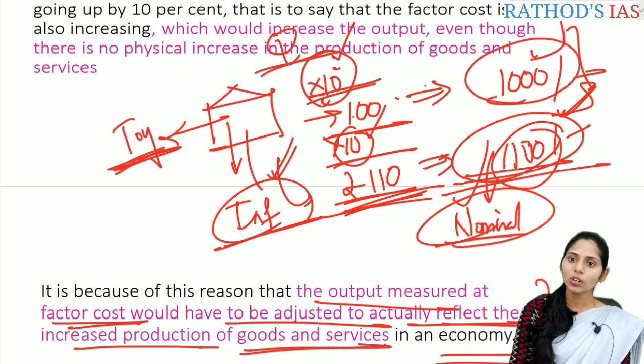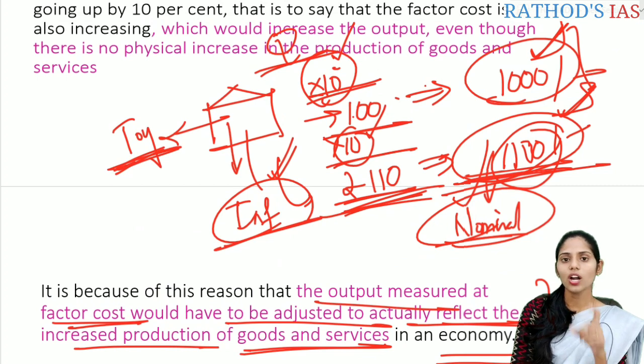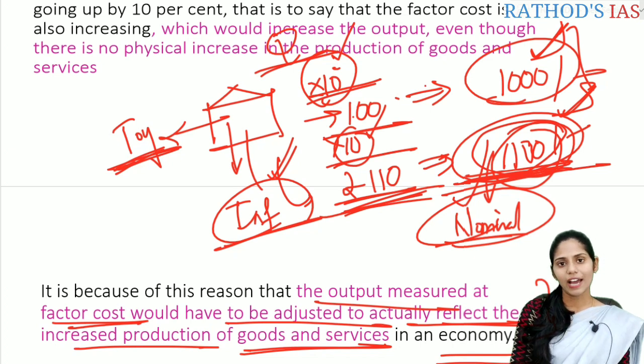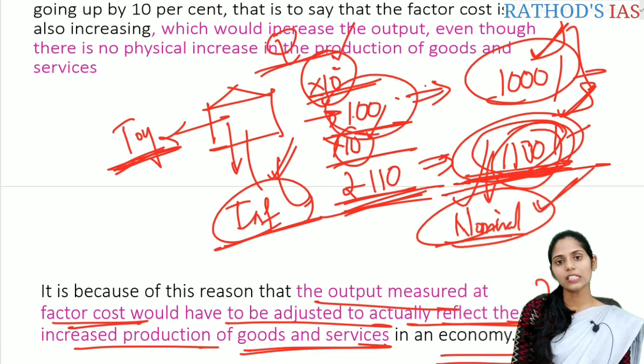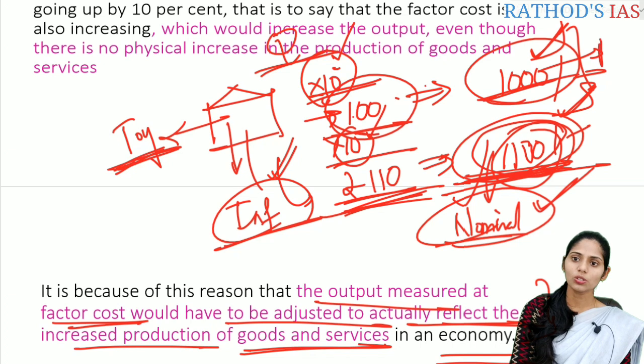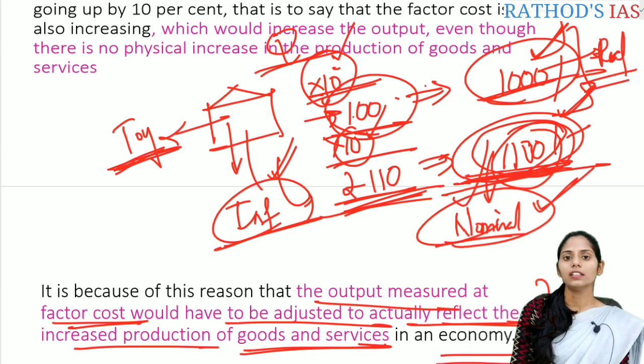So here you are not taking inflation into account, that is 1100 rupees. It is the total value of the toys present in that shop. So here it is a nominal value. Whenever you remove the inflation, the actual cost is 100 rupees. So when you calculate the monetary value of the goods and services after taking inflation into account, that means this 1000 rupees, it is called the real value.